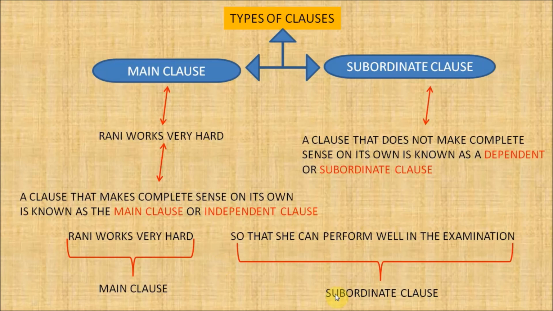On the contrary, the second clause, that is so that she can perform well in the examination, gives some additional information on the purpose of the action in the sentence, that is hard work. It does not make complete sense and cannot be used on its own. Such clauses are called dependent clauses or subordinate clauses because they have to depend on the main clause to make complete sense. So that's all.